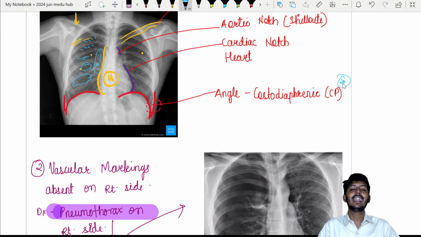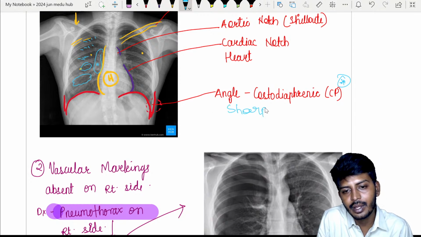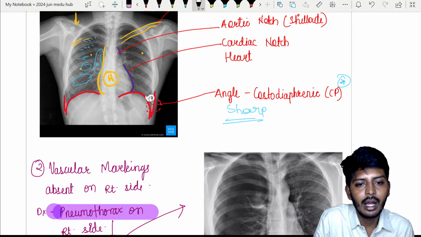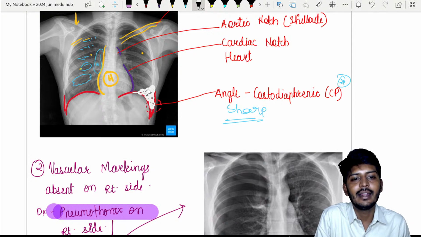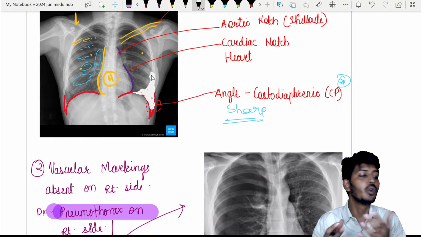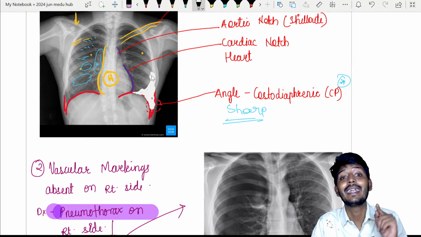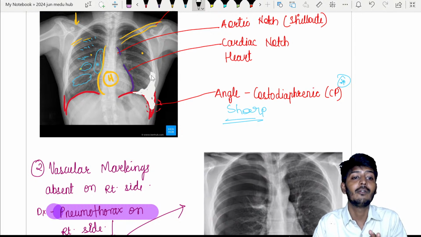These CP angles, always remember, must be sharp in nature. If they are not sharp, for example, if all this area was filled with some fluid like this, what will be there? There will be blunting of the CP angle. So is the CP angle sharp? No. If it is not sharp, it may be suggestive of some fluid having accumulated there. So fluid accumulation will be suggested by blunting of the CP angle, while normal should always be sharp.